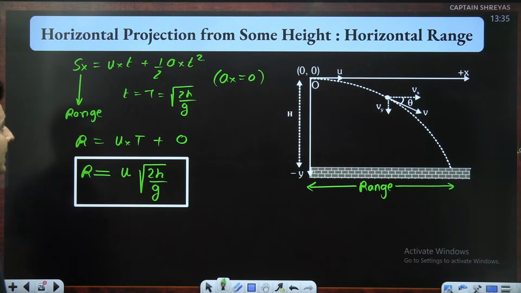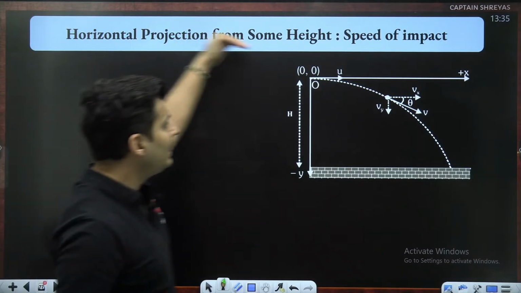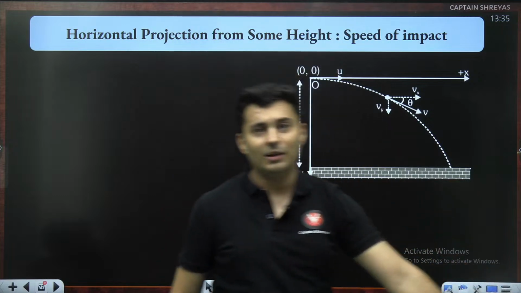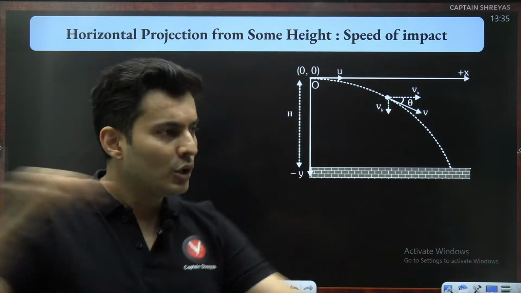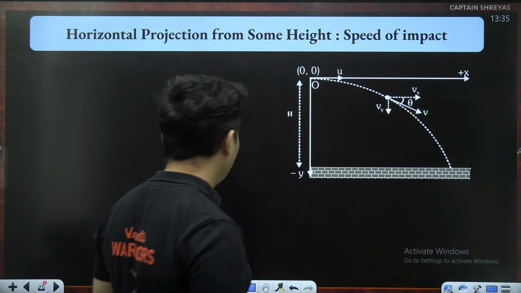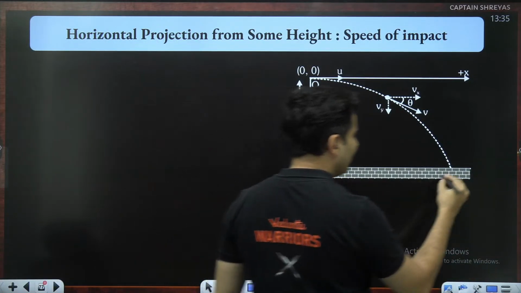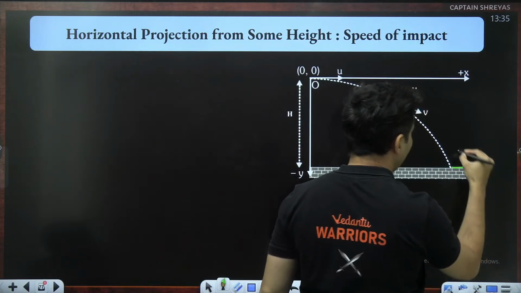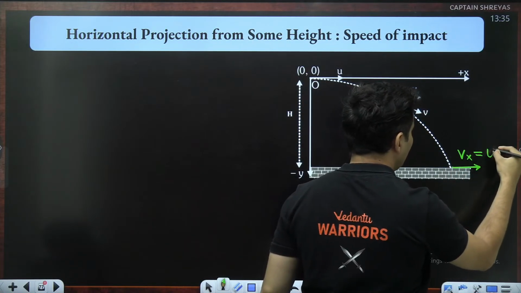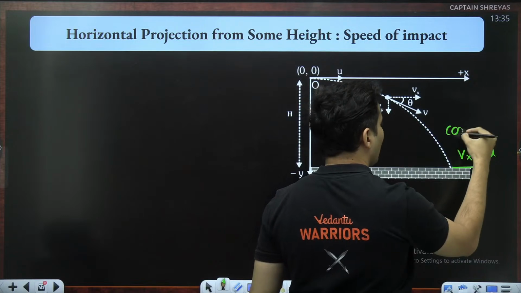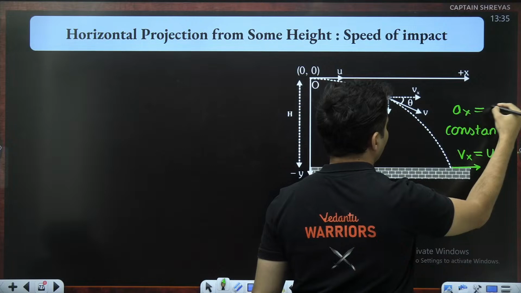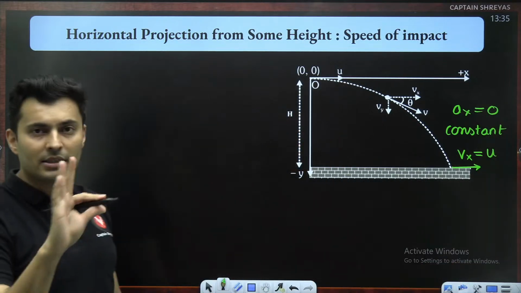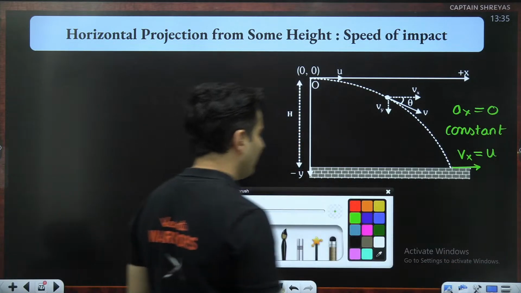Moving on to the next concept, that is the speed with which it impacts the ground. It will hit the ground with a new speed because it has come down from some height. You throw something, obviously it will land with a different speed. One thing is obvious, that the horizontal speed with which it hits will still be u, because it is a constant. And why is it a constant? There is no acceleration in the x direction. Everybody agrees with this statement.